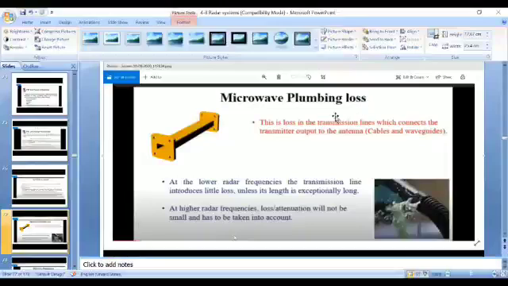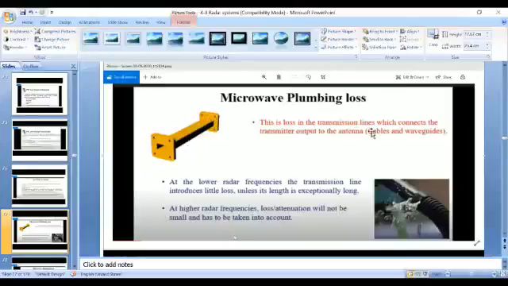So here, microwave plumbing loss means we are using several connectors and several transmission lines in a radar system in order to send a signal towards the target. Microwave plumbing loss is the loss in the transmission lines which connect the transmitter output to the antenna. Actually, a radar transmitter transmits a signal towards the target with the help of a transmitting antenna. Am I right? So we need to connect the transmitter output to the transmitting antenna in order to radiate the signal towards the target.